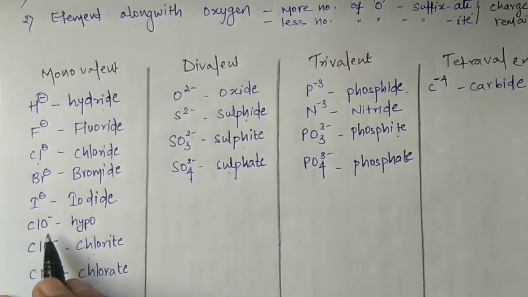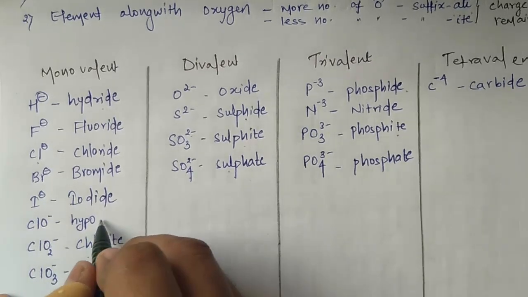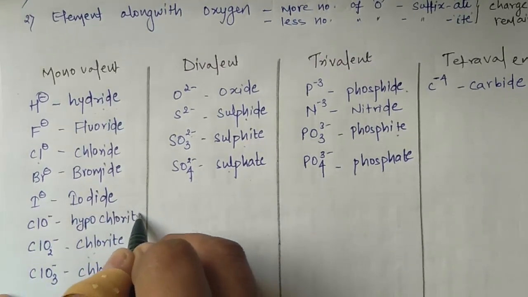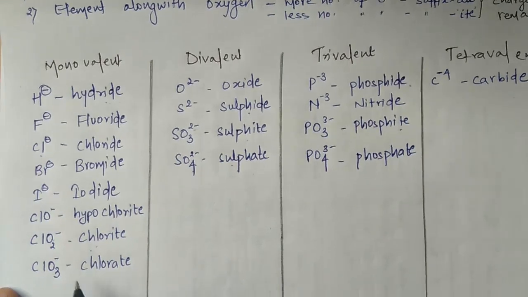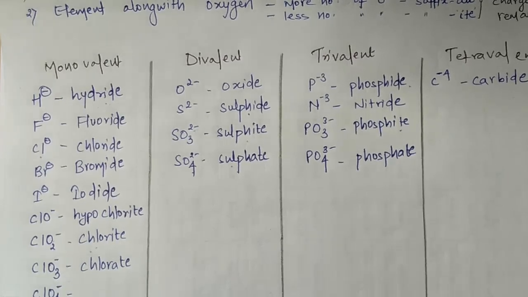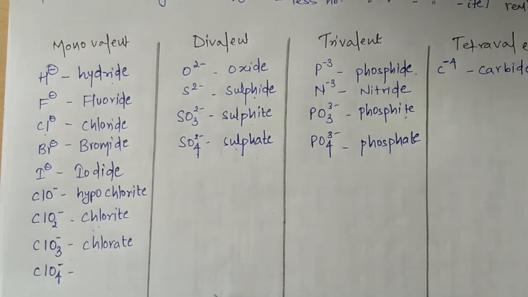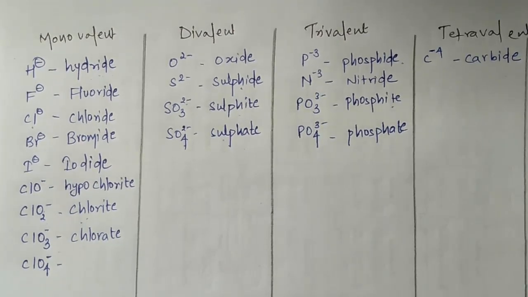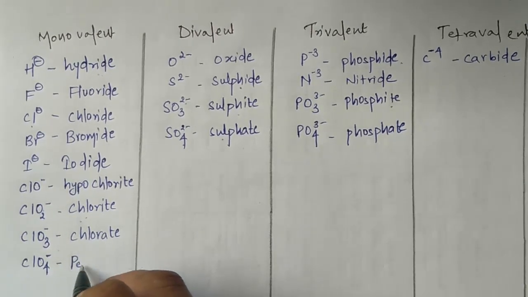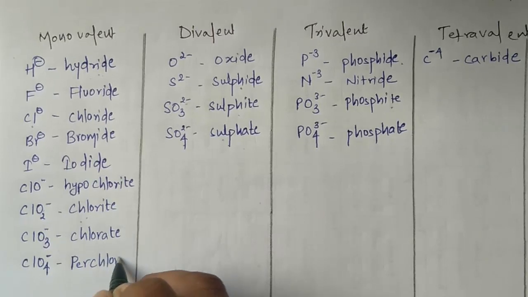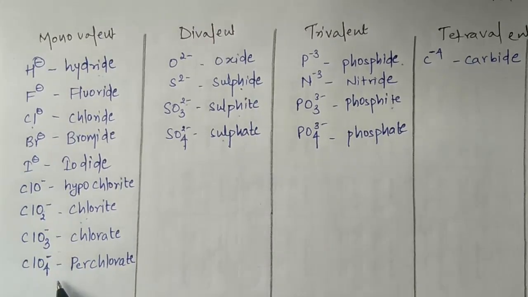With one oxygen less than chlorite, it will be called hypo, and I will write it as hypochlorite. Here I will be writing ClO4 with minus 1. That means one more oxygen than chlorate, so with that one extra oxygen we will use the prefix per. Perchlorate. Is that clear? When there is one more oxygen, I will use the term per, so it will be written as perchlorate.